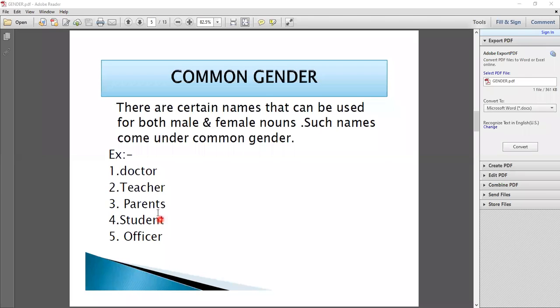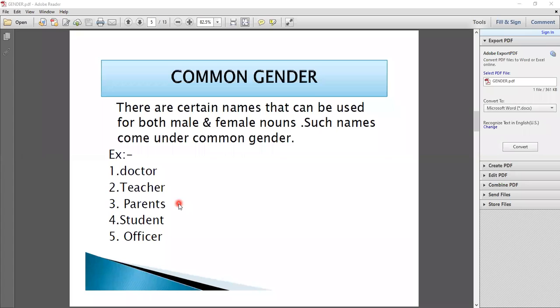Now students, you notice that when listening to a doctor, you cannot distinguish whether it's a male or female. It is not exactly like that. Such kinds of names come under common gender. As we talk about a teacher, whether it is male or female. Also parents come in the category of male or female.